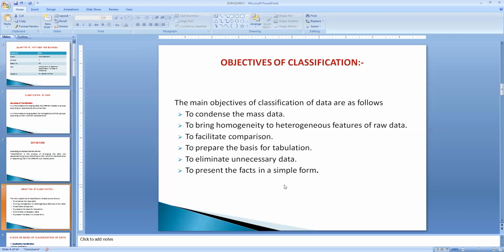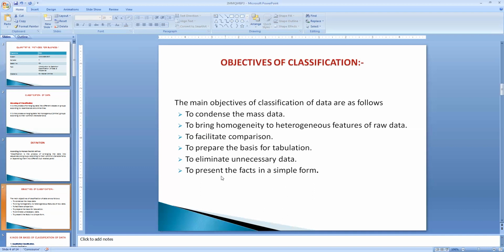And with the help of classification, it gives the basis for tabulation. If the groups have been classified or segregated, the data can be presented in the form of a table, or expressed in the form of graphs or pictures, which makes tabulation very easy. So that is why we require classification.